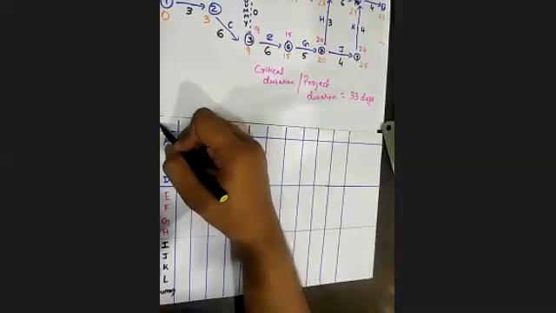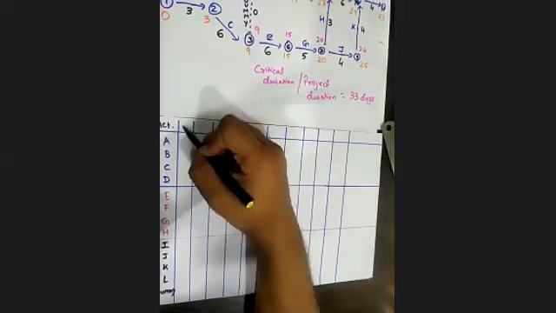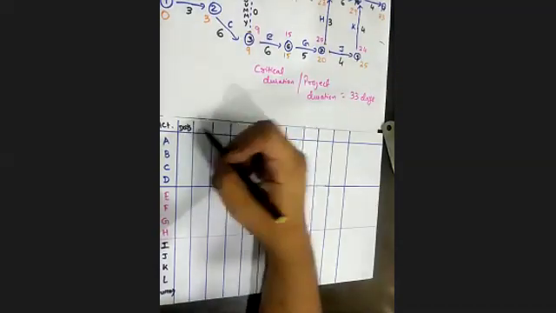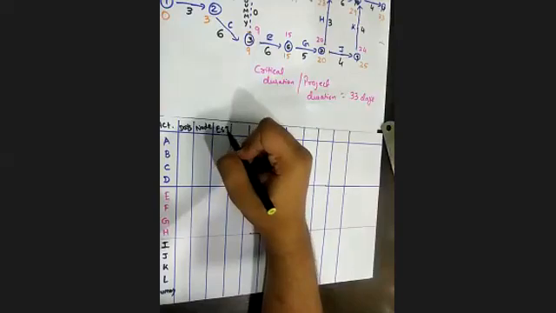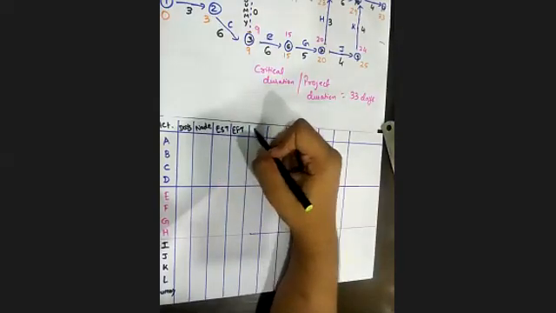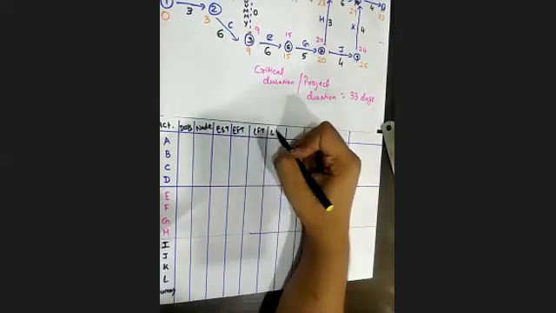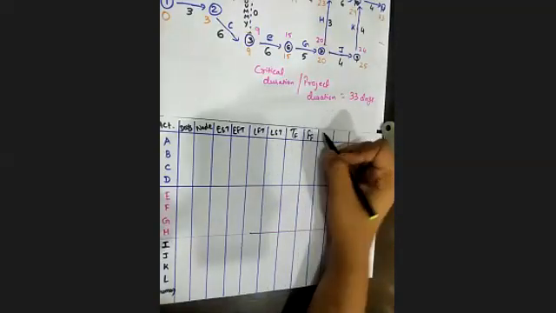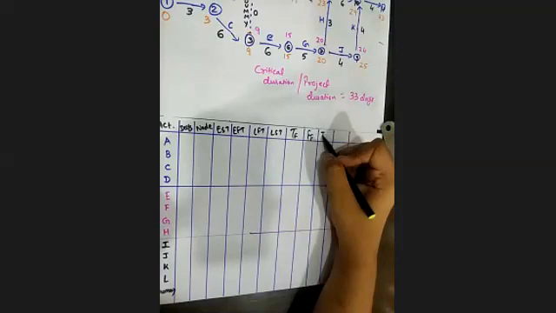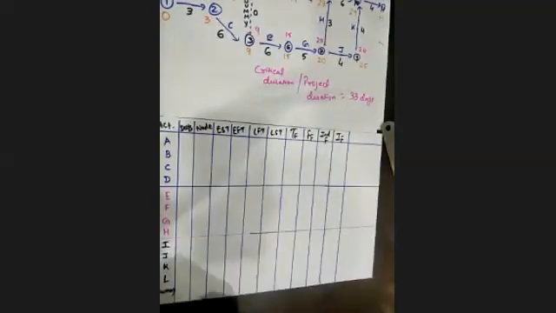So activity, days, then node, EST, EFT, LFT, LST, total float, free float, IND, that is independent float, and IF, that is interfering float.